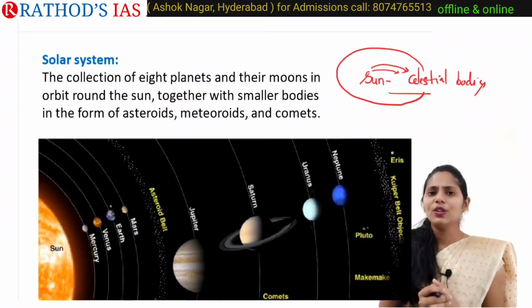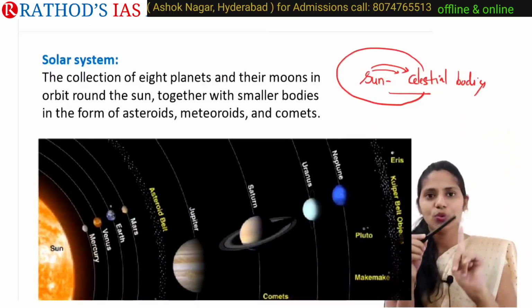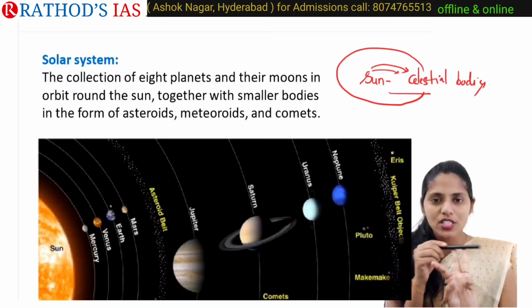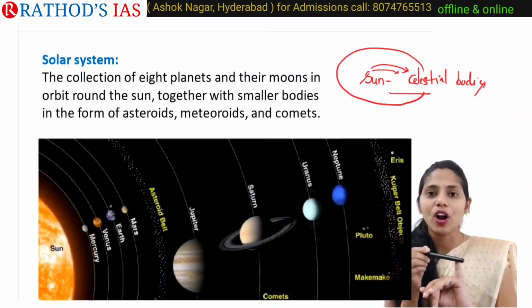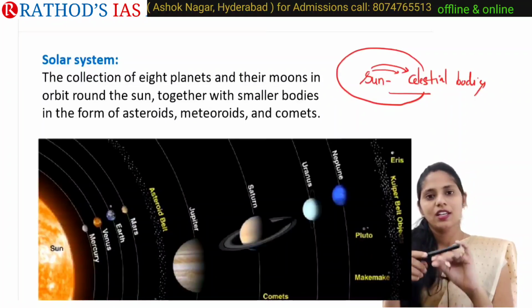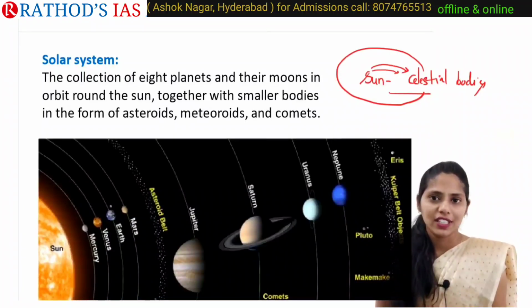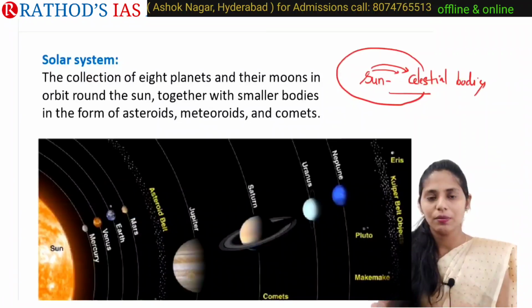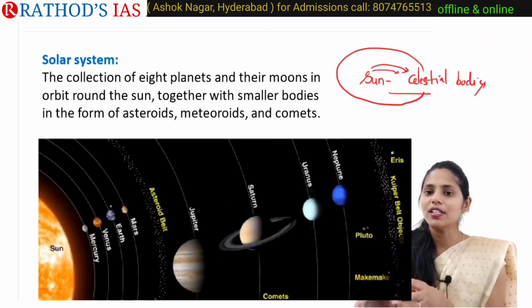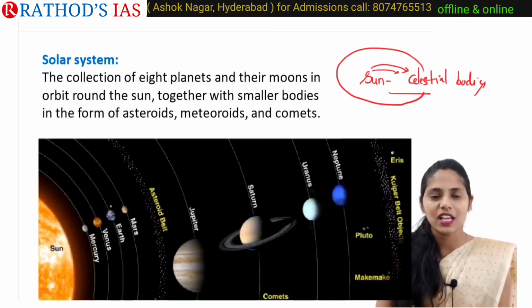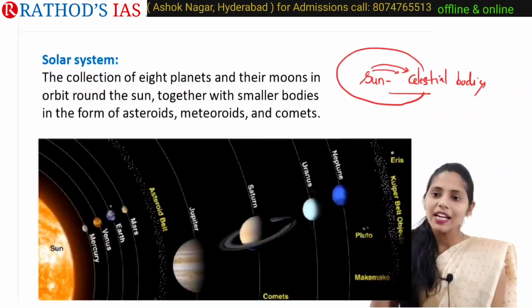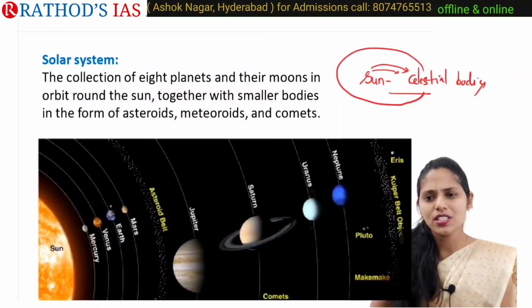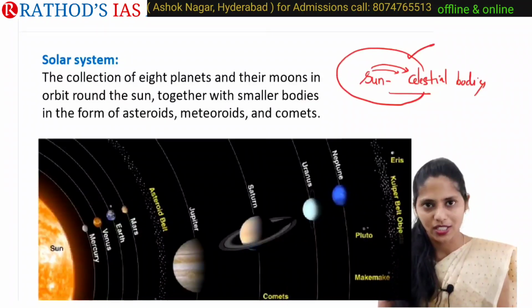So here you need to remember four keywords: sun, celestial bodies, attraction force, and that they revolve around the sun. Sun and celestial bodies are present, and these celestial bodies are held by the sun with its attraction force, and they revolve around the sun. This is the simple definition of our solar system.